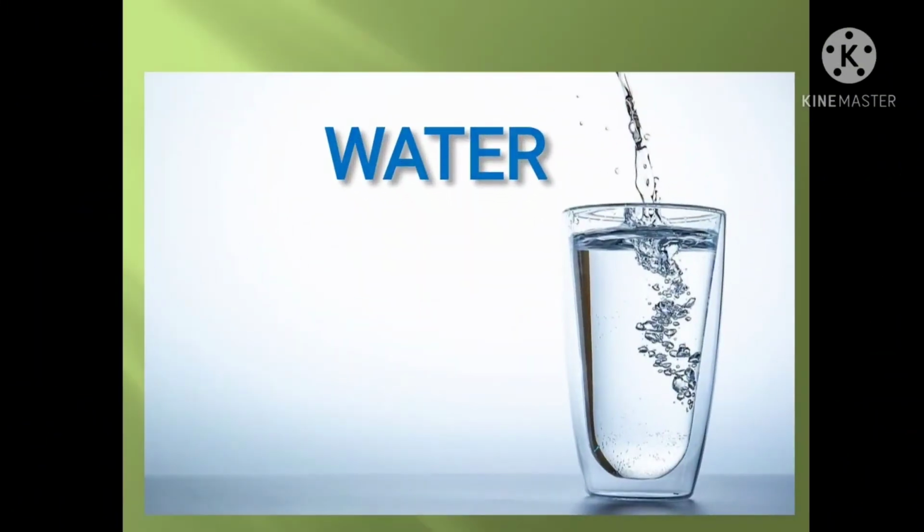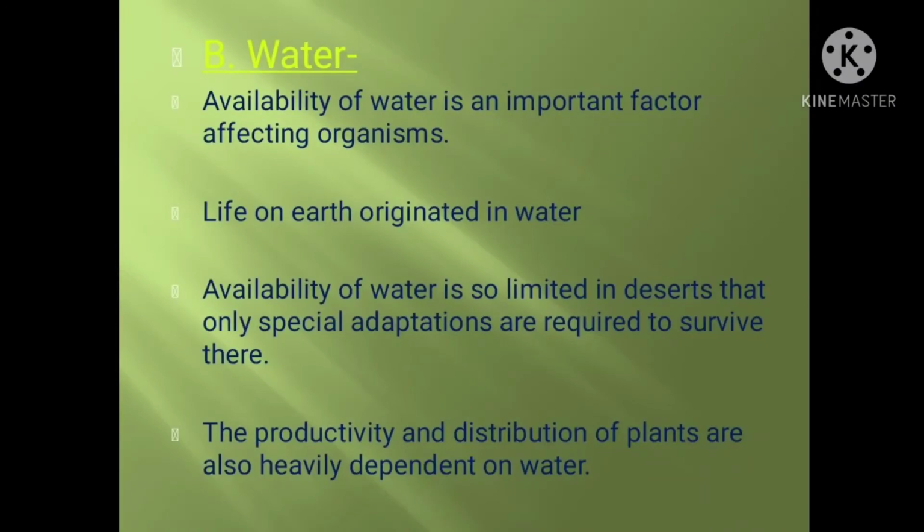Now the next thing is water. Water is another important abiotic factor. The availability of water is an important factor affecting organisms. As we know, life on earth originated in water.